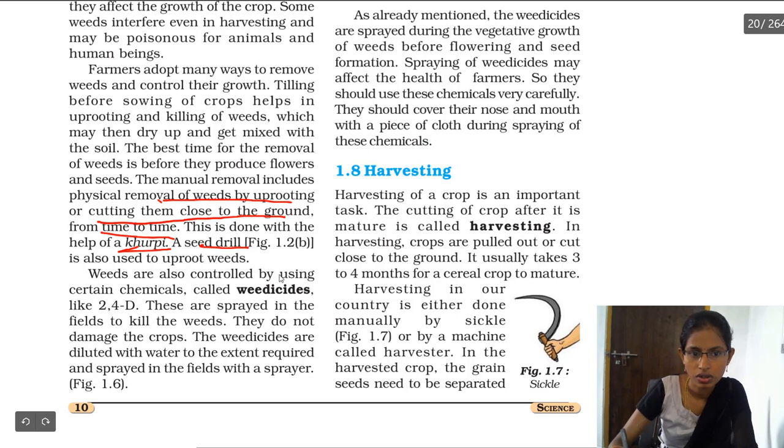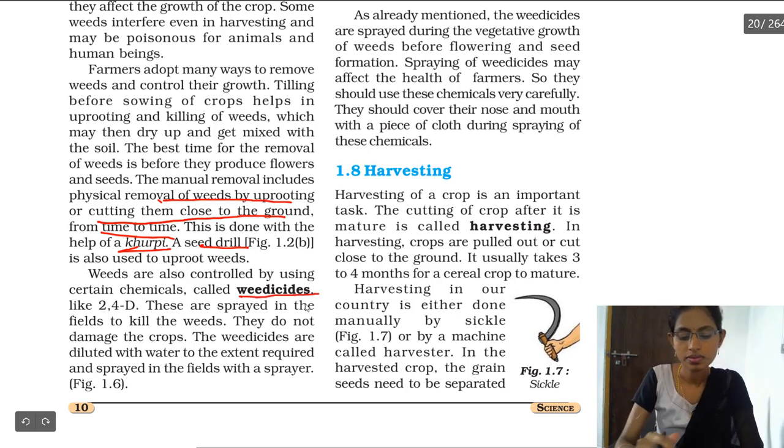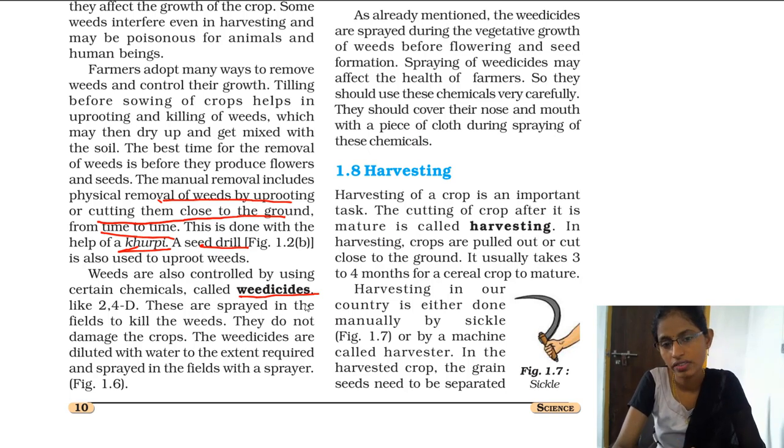Weeds are also controlled by using certain chemicals called weedicides. Just like fertilizers, we have chemicals to control the growth of weeds. If we spray weedicides in our field, the growth of weeds is reduced, or there is no growth in the field.